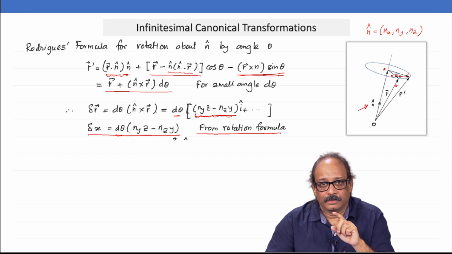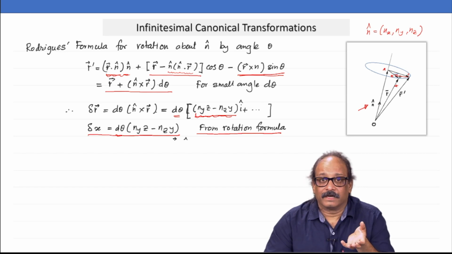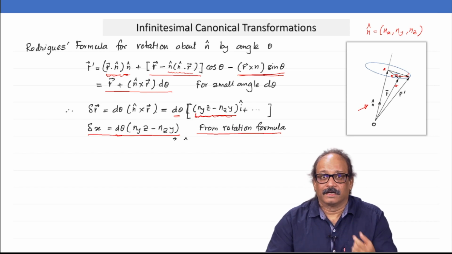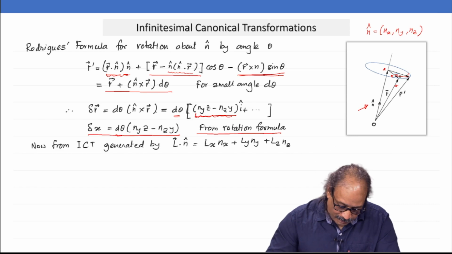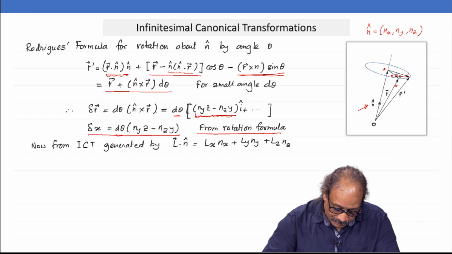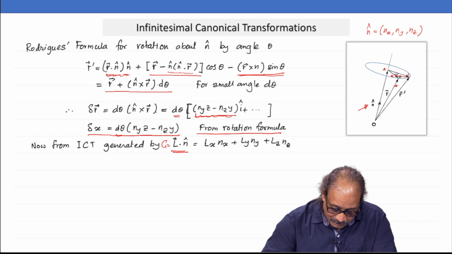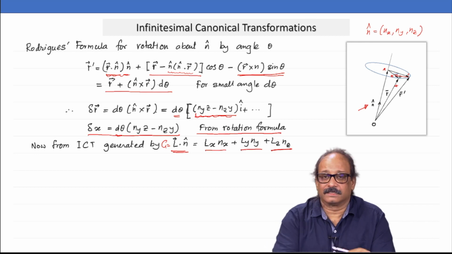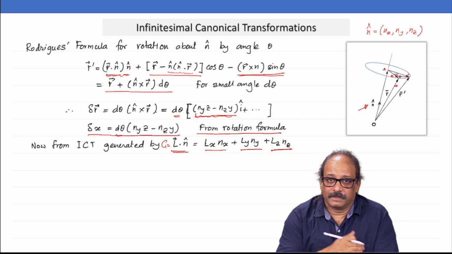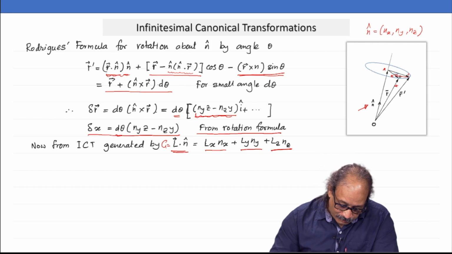Now, what I am going to do is derive delta x from a generator, as if it was generated by an infinitesimal canonical transformation. Now, look at what happens. I will take the generator capital G, remember, to be L dot n cap, and in that case this of course evaluates to Lx nx plus Ly ny plus Lz nz. And now from here let us calculate delta x. What would I get?